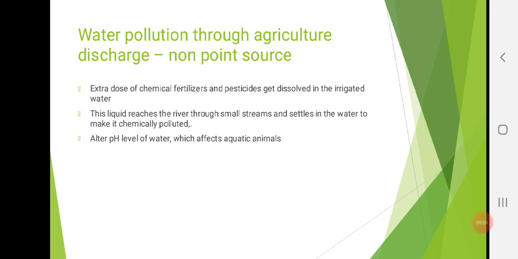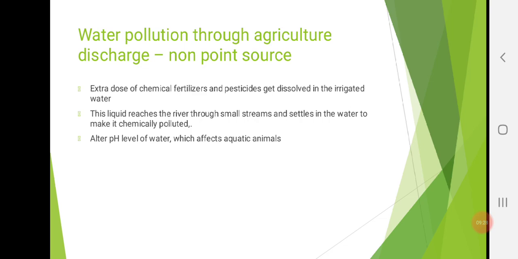But see, on one side it gives huge production of grains, right? But this reduces the oxygen level in the water and at the same time the carbon dioxide level goes up. This change kills the aqua life and further makes the water more polluted. So a coin has two sides, right? The use of fertilizer gives you more production as well as it pollutes the water if the dose is more.